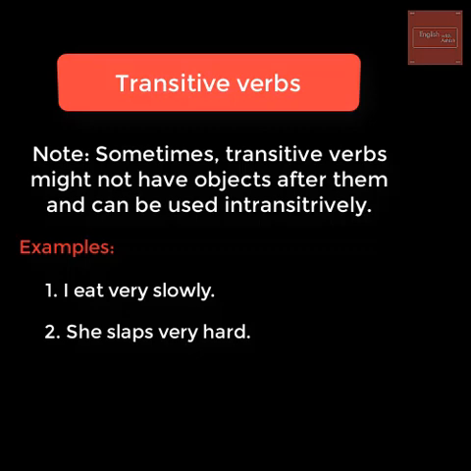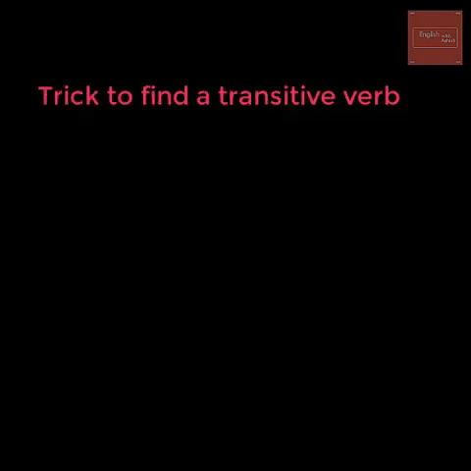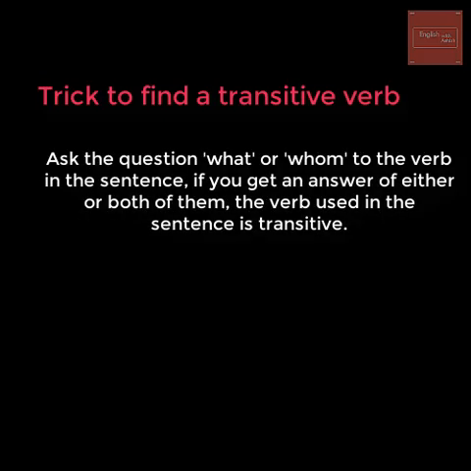Which brings me to the question: how do we get to know whether the verb being used in the sentence is transitive or not? Let me tell you a trick to find it out. Whenever you want to find out whether the verb is transitive or not, just ask the question what or whom to the verb, and if you get an answer to either of the questions, you have a transitive verb right there.